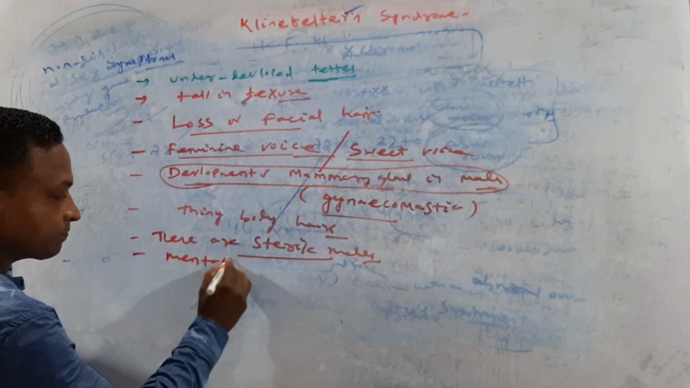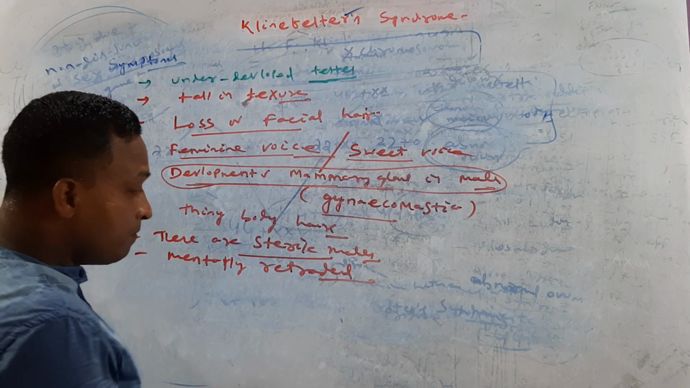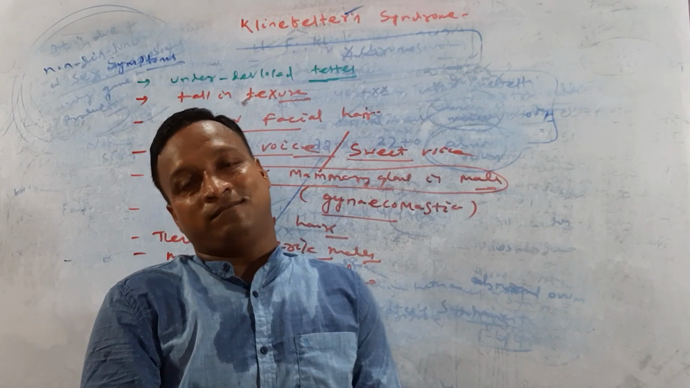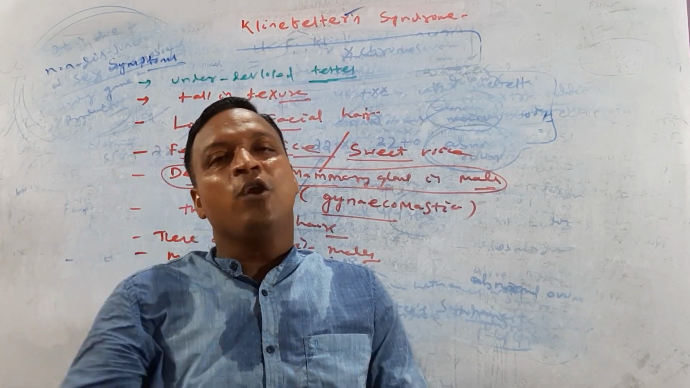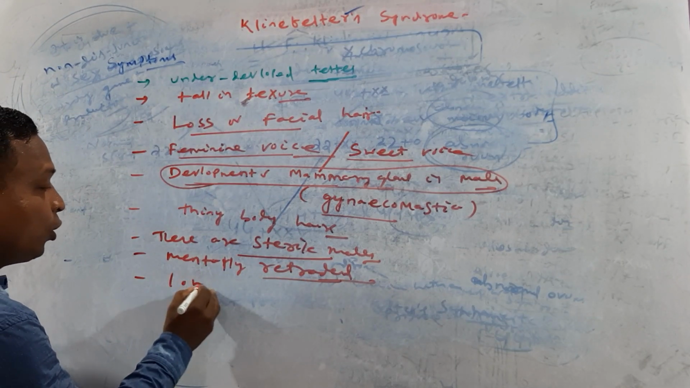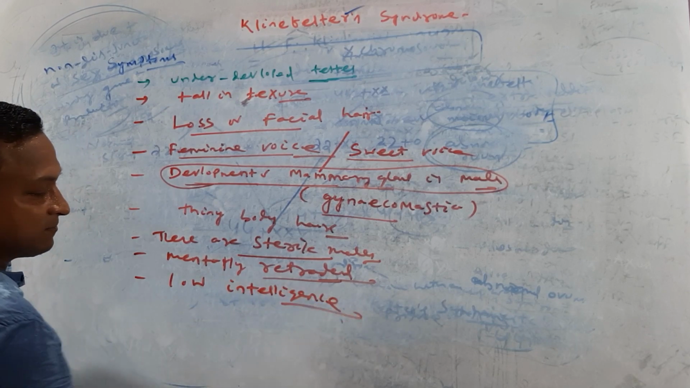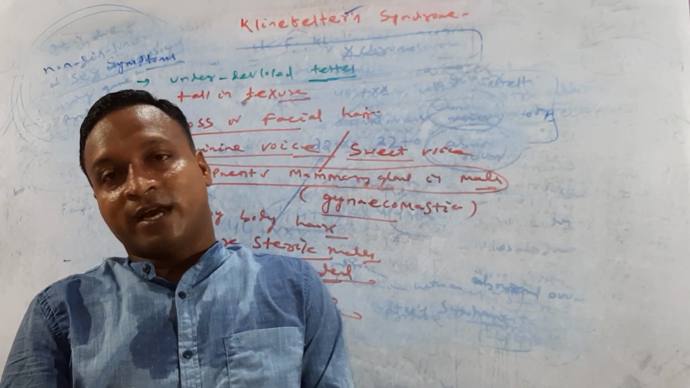Mentally retarded. Mentally retarded means the brain does not work. Okay, try to guess my dear. Very interestingly, low intelligence. No IQ, no intelligence. Try to guess my dear.